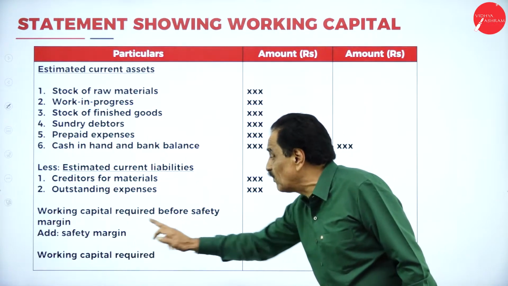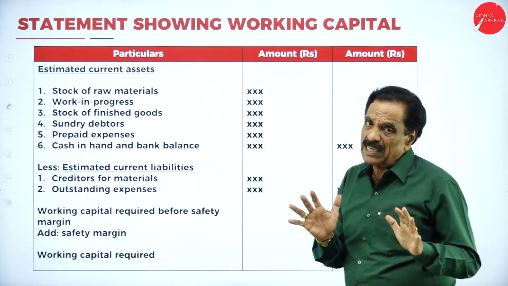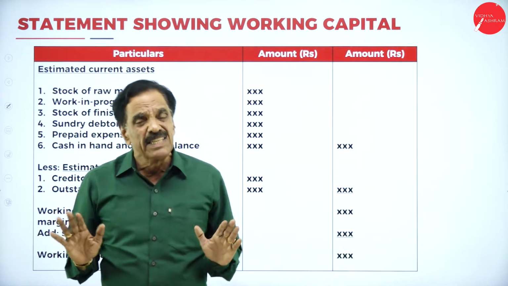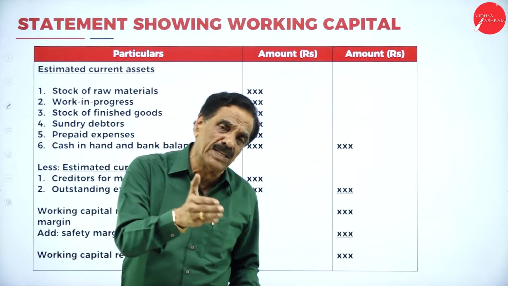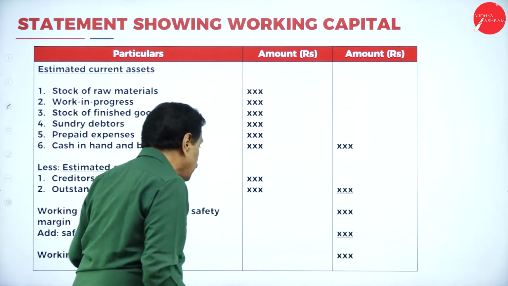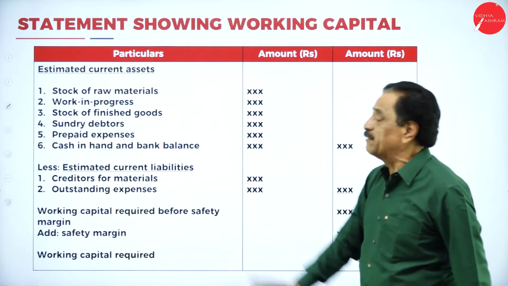is the working capital required before safety margin. This is nothing but working capital. Current asset minus current liability is working capital. Then some safety margin we keep aside. It may be 10%, 15%, 20%, depending upon the company's decision. If you add the safety margin, whatever comes is the working capital required.